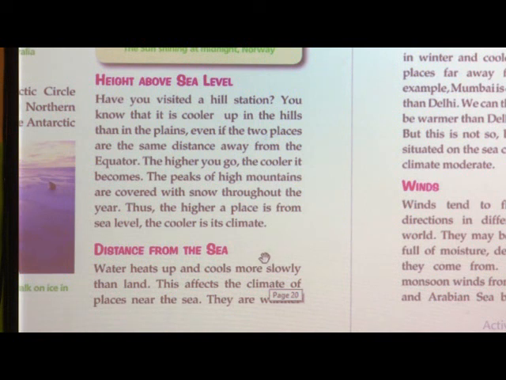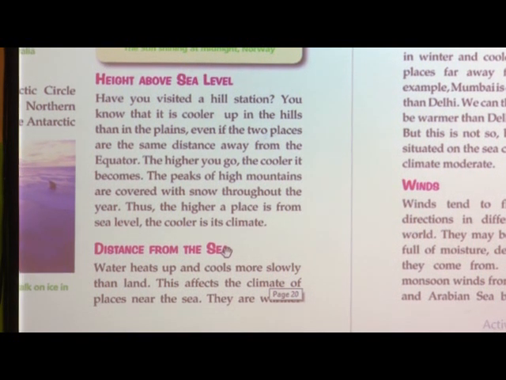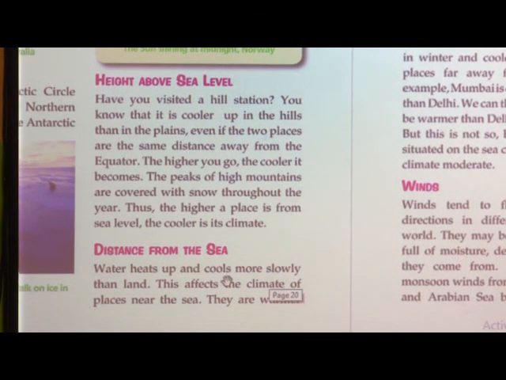So, if we see, the water heats up and cools more slowly than land. It means that if we see the water during summer, it heats very fast, and it doesn't cool down that fast, it cools down very slowly.